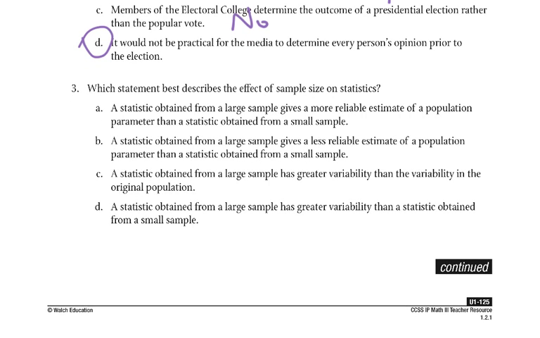Which statement best describes the effect of sample size on statistics? Okay. A statistic obtained from a large sample gives a more reliable estimate of a population parameter than a statistic obtained from a small sample. From a large sample gives a less reliable than a small. So those ones are opposite each other, aren't they? A statistic obtained from a large sample has greater variability than the variability in the original population. Okay. The original population is always going to be more varied than a sample, so definitely not that. A statistic obtained from a large sample has greater variability than a statistic obtained from a small sample. Okay, that one is true.